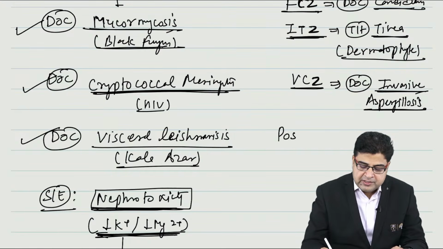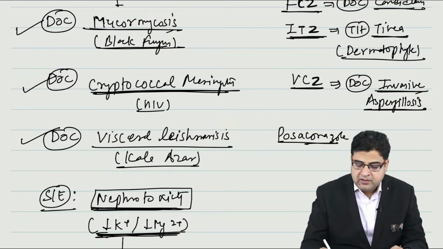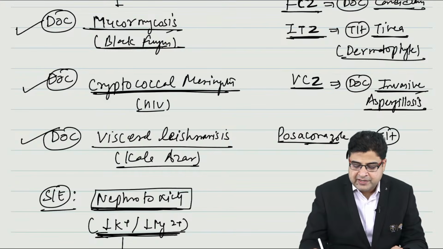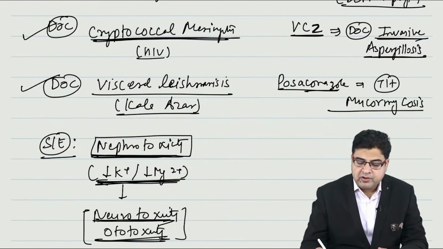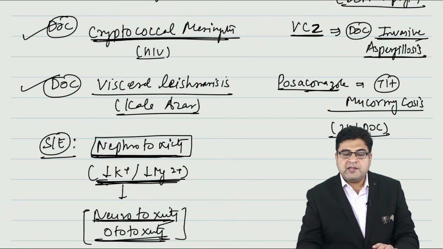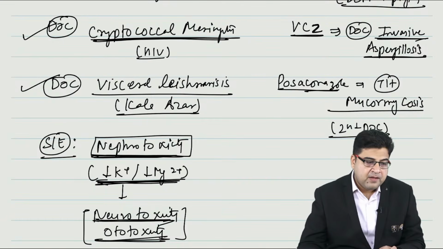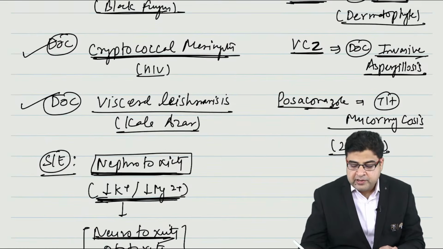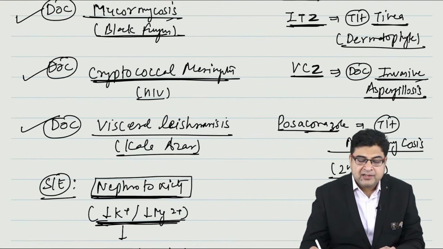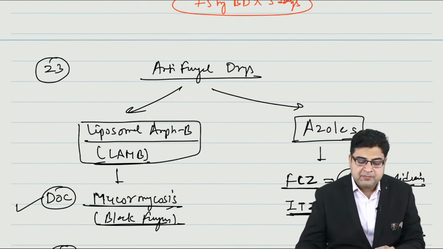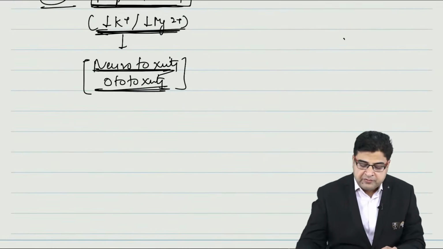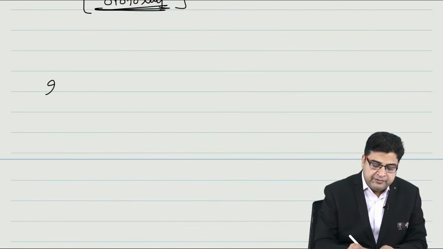We have a drug known as posaconazole. Posaconazole is a medicine which is particularly given for the treatment of mucormycosis as a second drug of choice. So for mucormycosis, second drug of choice is posaconazole. So this is all about the important antifungal drugs for you, which I think can be asked in your exam. These are the antifungals.